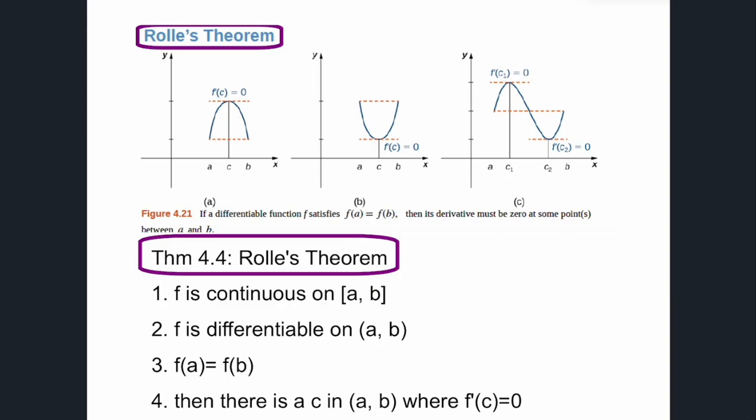If we have a continuous function on some interval from A to B, including A and B, and f is differentiable, it doesn't have to be differentiable on the ends, but it does have to be differentiable everywhere in between. So it can't have any discontinuities, any pointy points, or any cusps. It has to be a nice smooth curve from A to B. Now, top three things it has to have: it is continuous, it is differentiable, and f of A equals f of B. So the endpoints match.